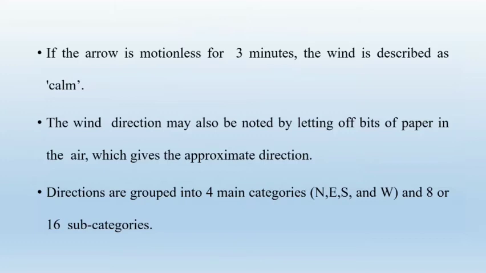If the arrow is motionless for about 3 minutes, the wind is described as calm. The wind direction may also be noted by letting off bits of paper in the air, which will give the approximate direction of the wind.